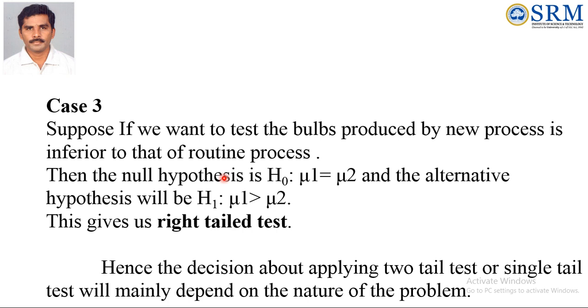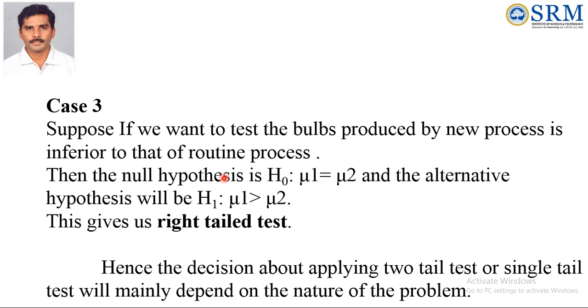Similarly, in the second example, before taking the diet tablet he is overweight, with mean mu1. After taking the diet tablet, the mean is mu2. What is the null hypothesis? H naught: mu1 equal to mu2, meaning there is no difference before and after taking the diet tablet. So what should the alternative hypothesis be?